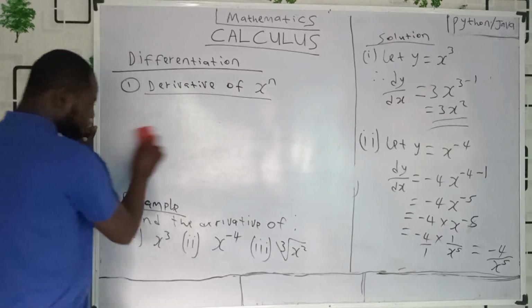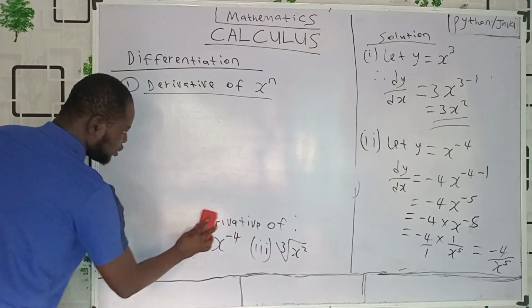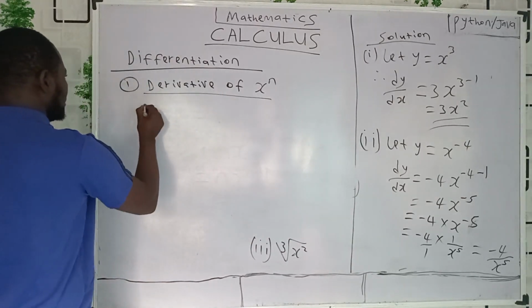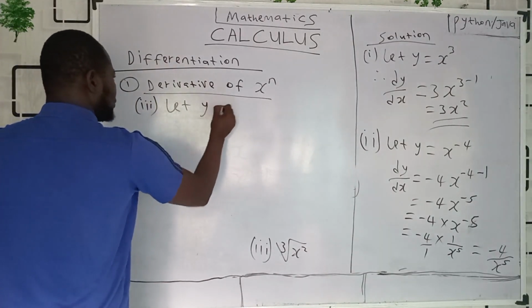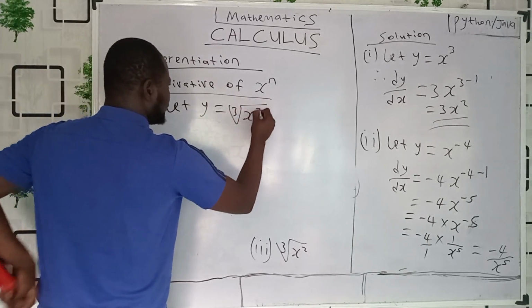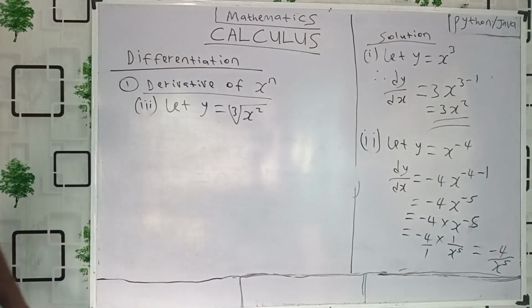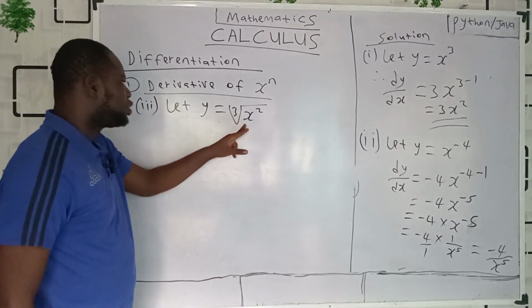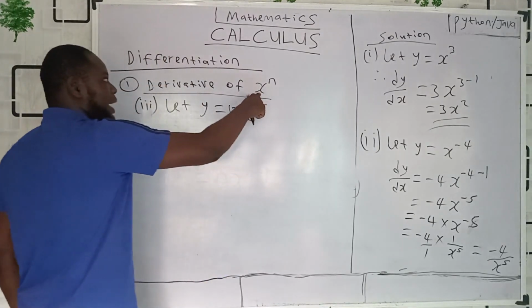So Roman figure 3 now. What do we have? Let y, as usual, be the cube root of x raised to power of 2. Now everybody, I need your attention here. Anytime you have something like this, the first thing you need to do is find a way to rewrite this one in terms of x raised to power n.